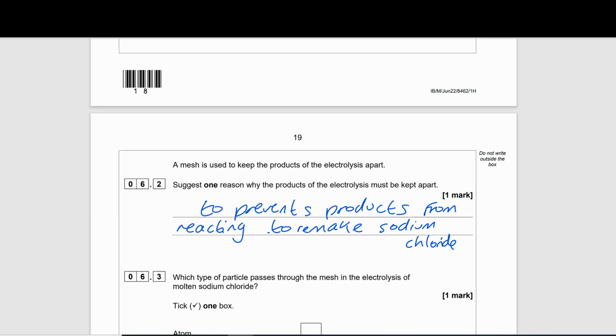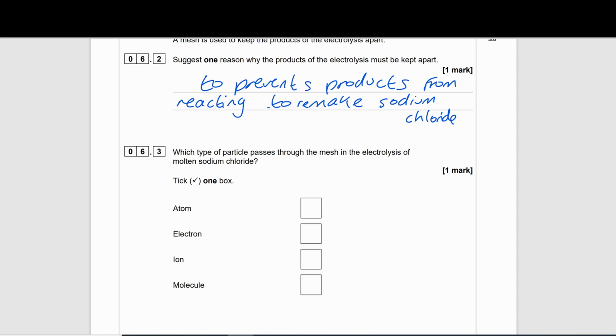6.3. Which type of particle passes through the mesh in the electrolysis of molten sodium chloride? Tick one box. Well, as I just said, what's the purpose of electrolysis? You're trying to split up an ionic compound. In this case, sodium chloride, so we'd be splitting up the sodium and the chlorine, but really we will be forming the sodium ion and a chloride ion. So what would be able to pass through the mesh? Well, it won't be atoms. That's definitely not correct.